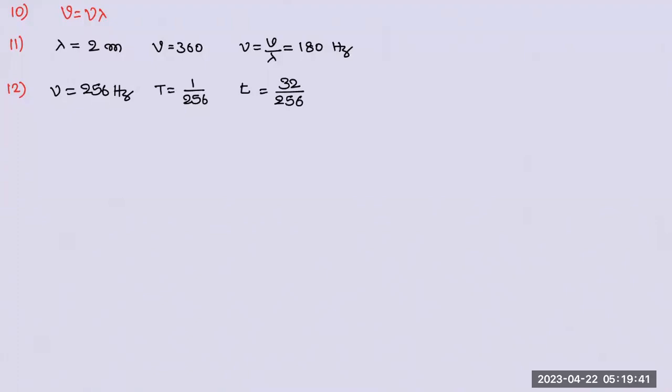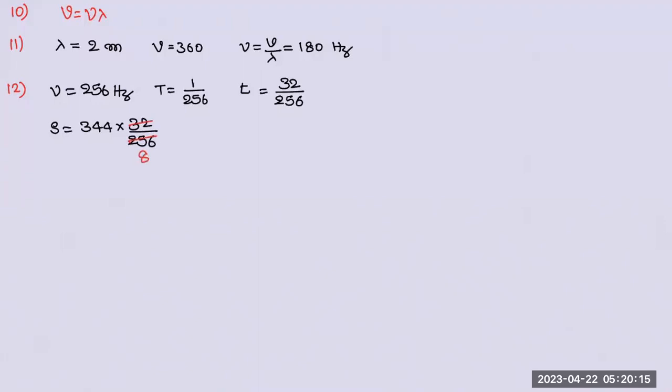Okay. The distance traveled by the sound. Distance is equal to velocity into time. What is velocity? 344 into 32 by 256. It's a simple matter of mathematics. Okay, 32, how many times? 8 times, 10, 10s, 8s.